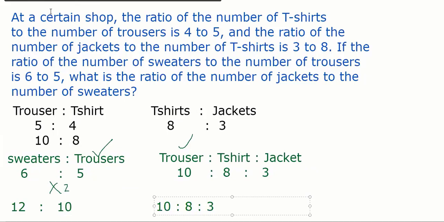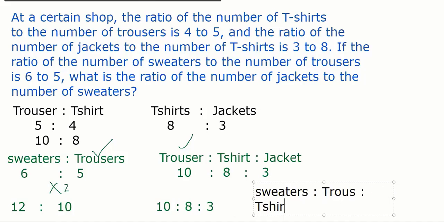So finally, if you write the compound ratio of all the 4 together, let me write here in the black. So if I write all the 4 ratios together, which is nothing but sweaters, trousers, t-shirt and jacket. Sweaters are 12, trouser is 10, t-shirt is 8, jacket is 3.